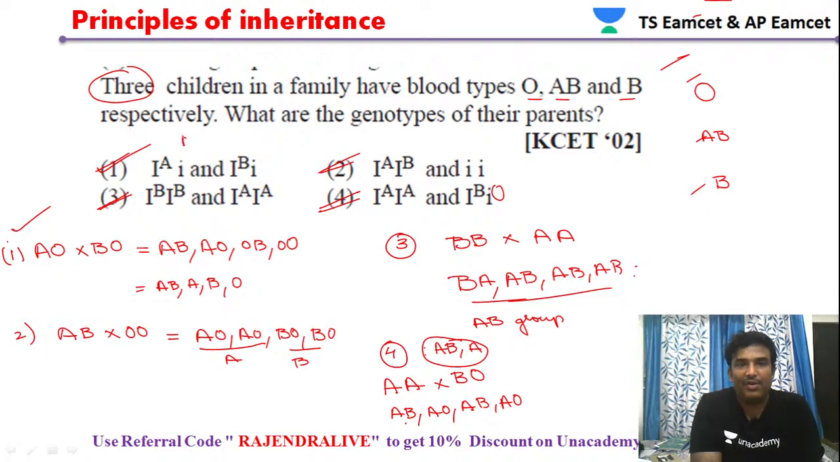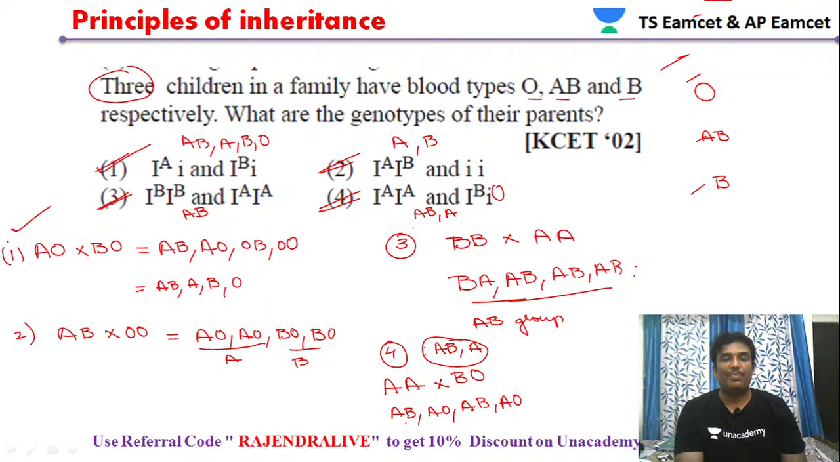So in option 1, when we cross, we get A, B and O, all the groups. In option 2, we get only A and B blood groups. In option 3, we get only AB blood group. In option 4, we get AB blood group as well as A blood group. So based on this, option 1 is the answer in this case.